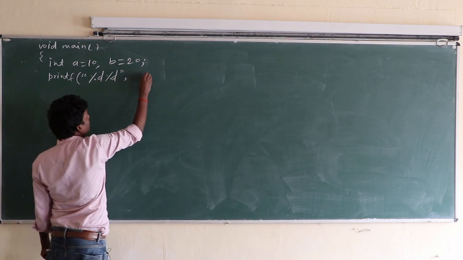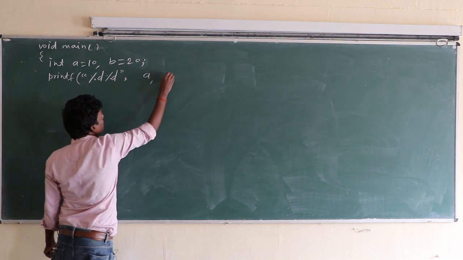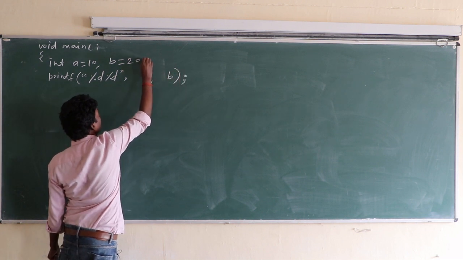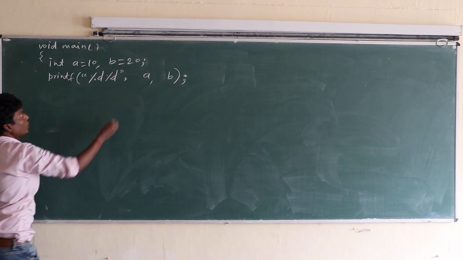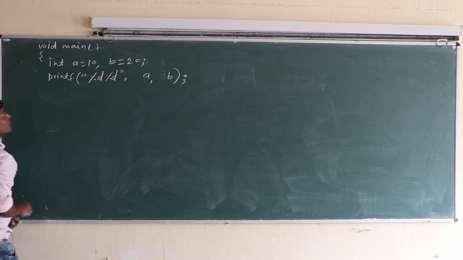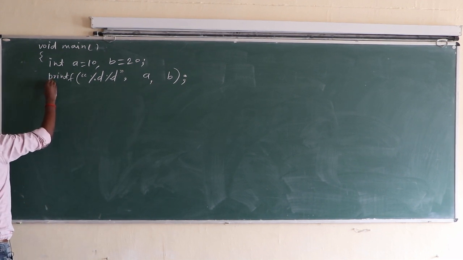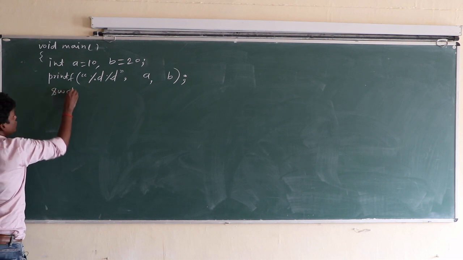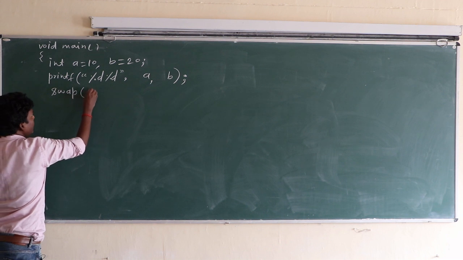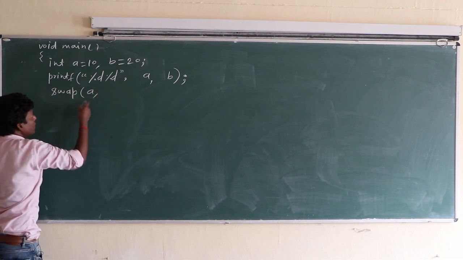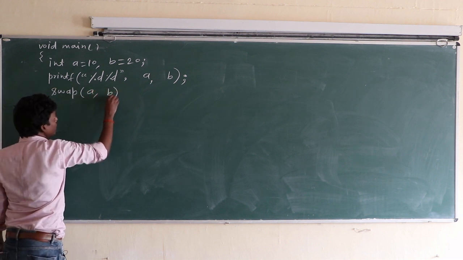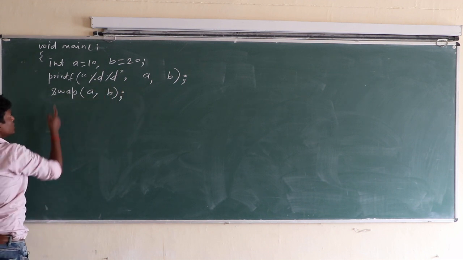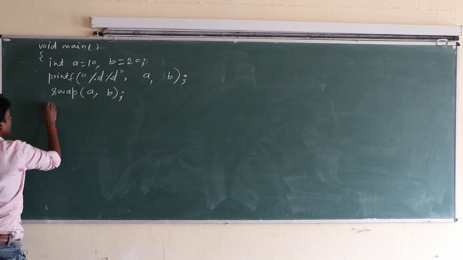This %d prints A and this %d prints B. Now swap is a function which is called here, and we supply the arguments A and B. A and B are called arguments here.